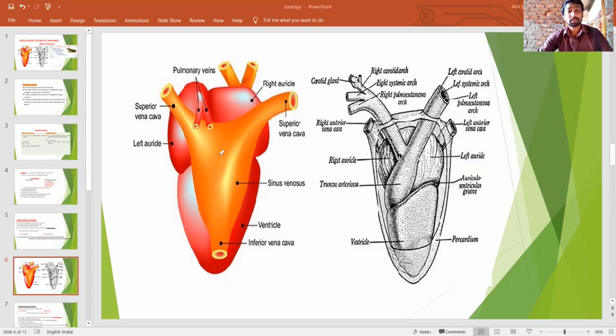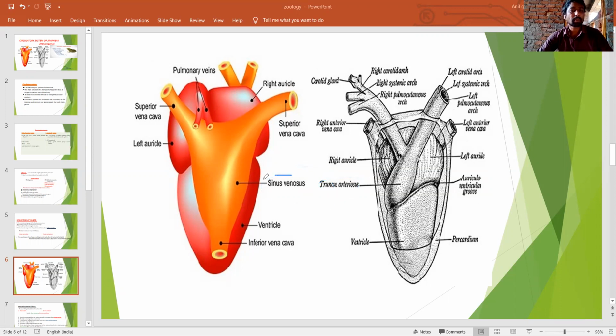Besides these, there is the sinus venosus, and another one is the truncus arteriosus.